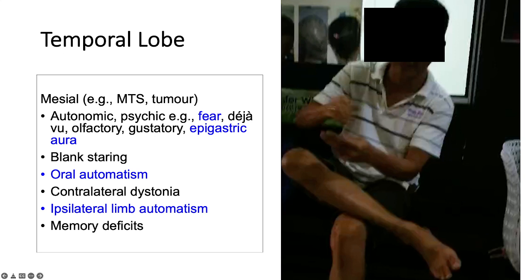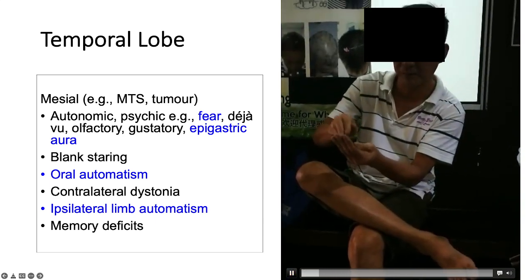The second case is a case of temporal lobe epilepsy. Commonly, patients have aura of autonomic features or psychic features. They may have blank staring, oral automatism, contralateral dystonia, and ipsilateral automatisms. Some of them have amnesia.